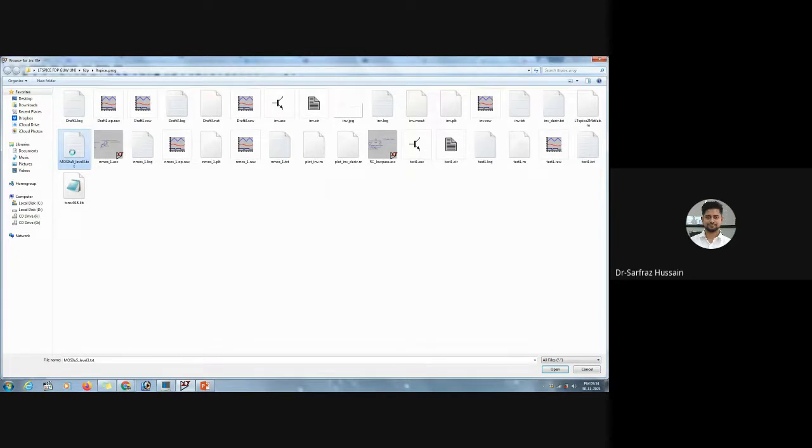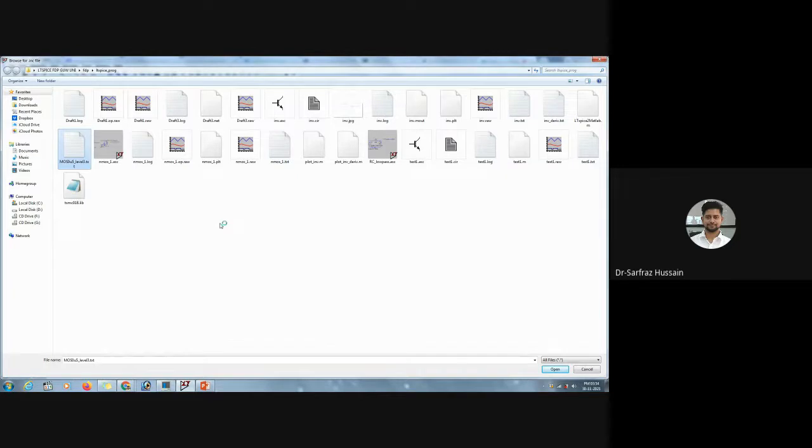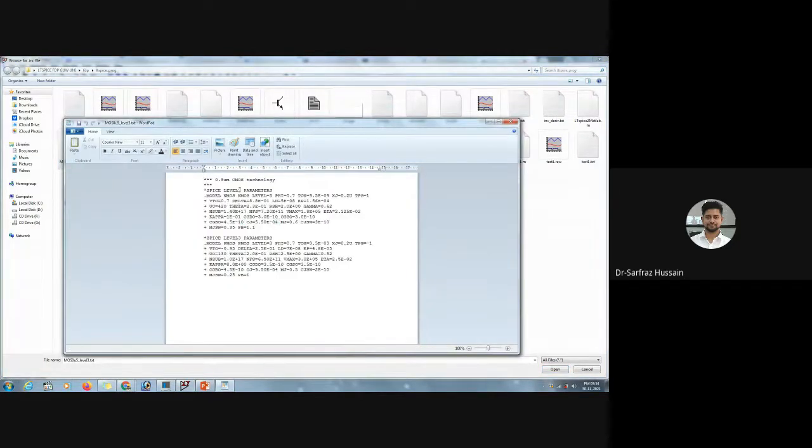So let me show you this particular model file. If I open this one, here you can see this is a level 5, 0.5 micrometer CMOS technology. You can also see the internal parameters. In this model, the name of the model is NMOS and the NMOS is level 3, and there are some default values. These are the process parameters of this NMOS. From here we can know the threshold value: the VT0 will give us the threshold value.